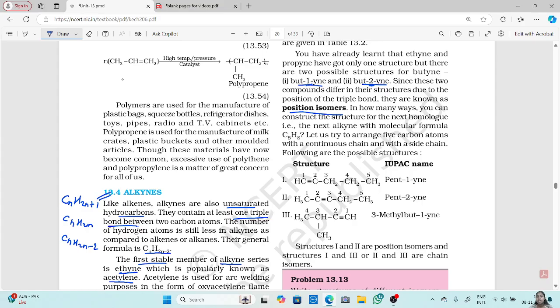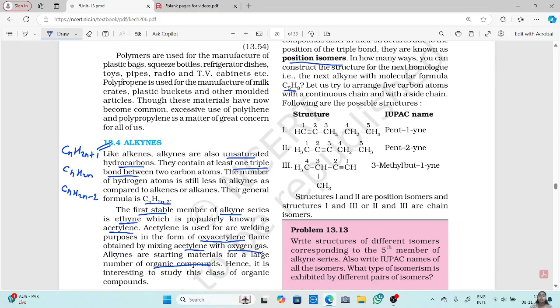Now, how many ways can you construct the structure for the next homologue, that is the next alkyne, with molecular formula C5H8, that is pentyne? Pentyne can have three structures. One will be pent-1-yne, second will be pent-2-yne, and third will be 3-methylbut-1-yne, with a methyl group on the third carbon.